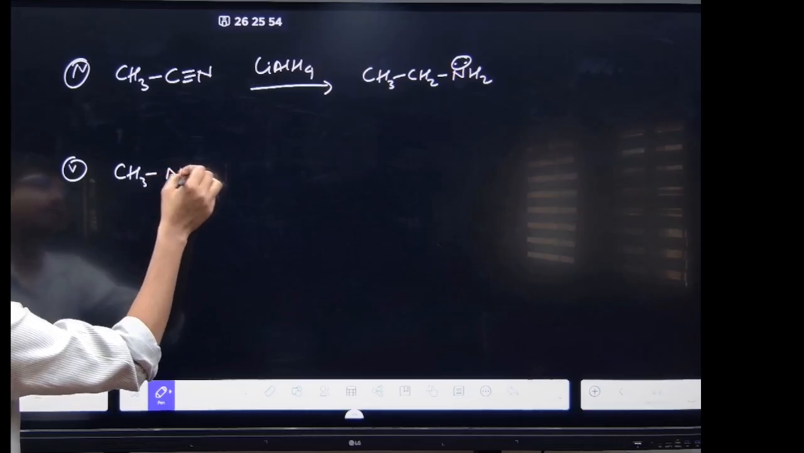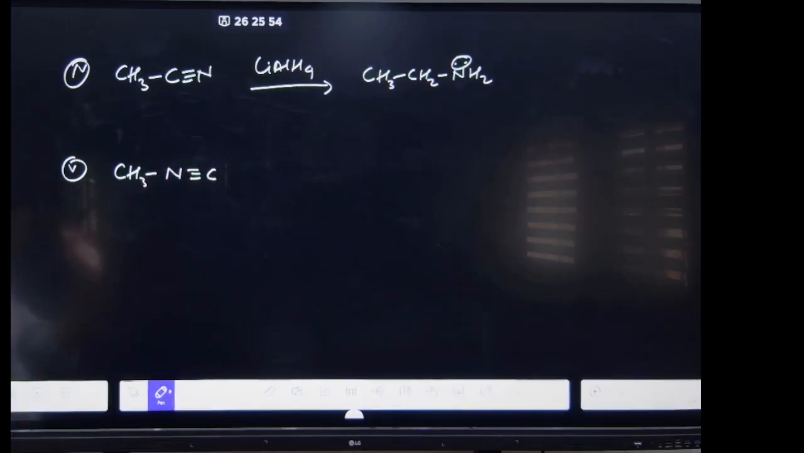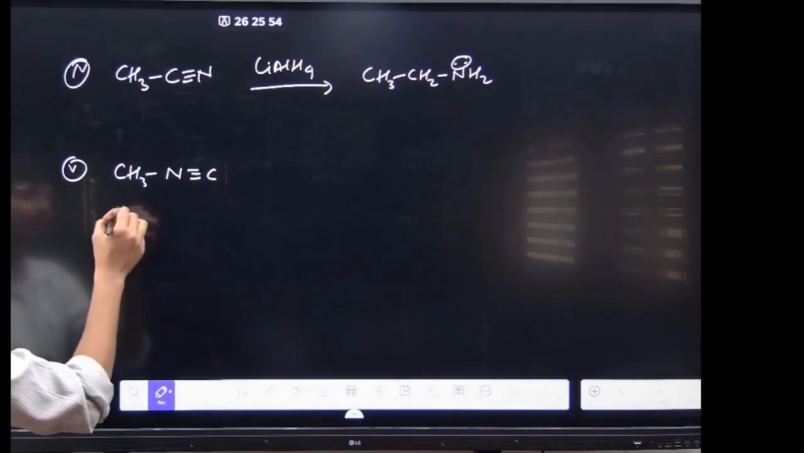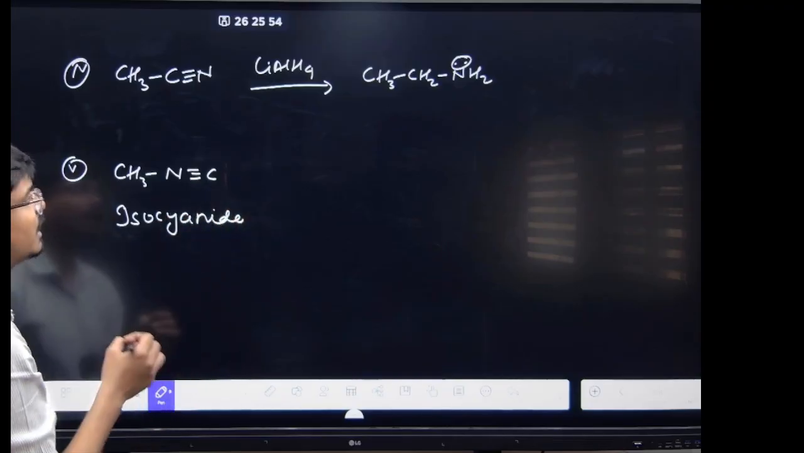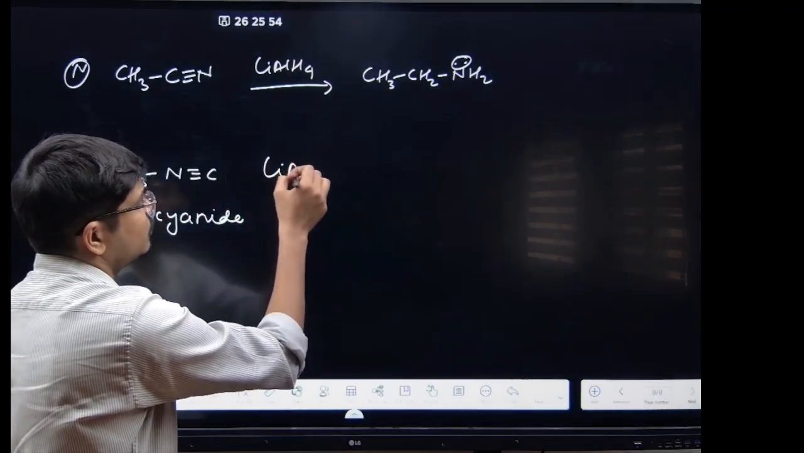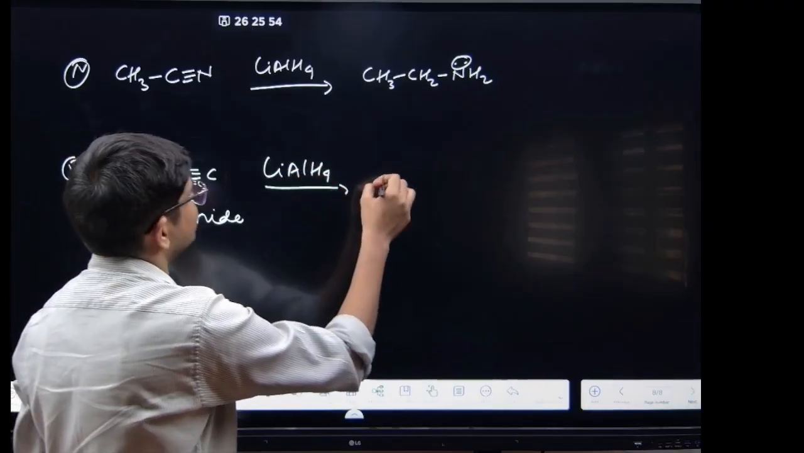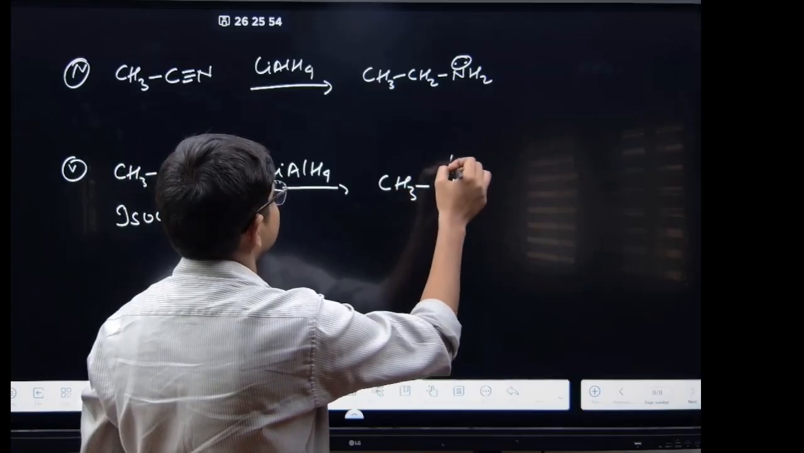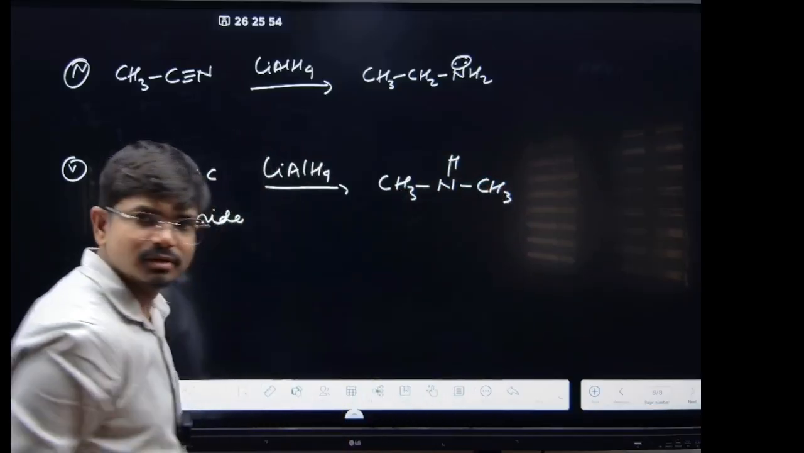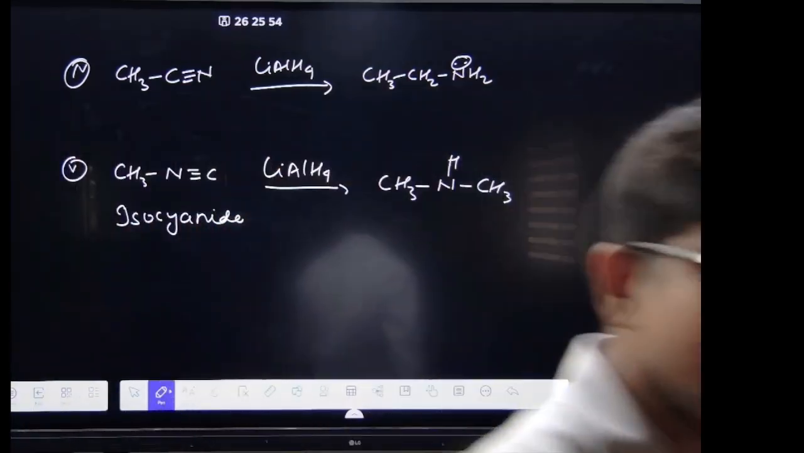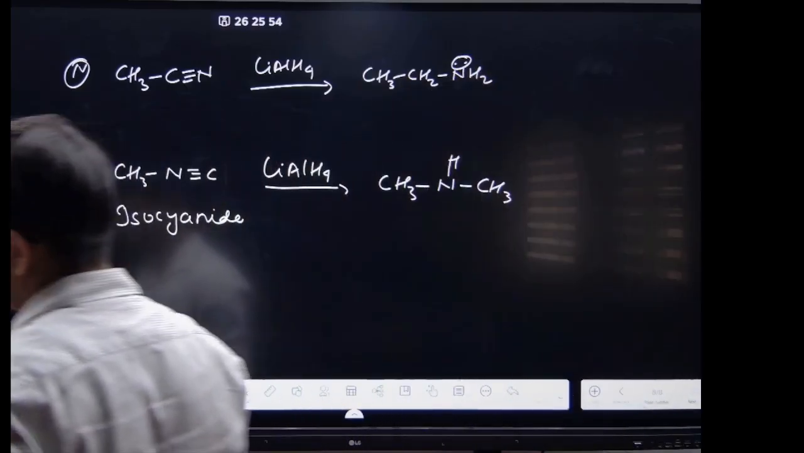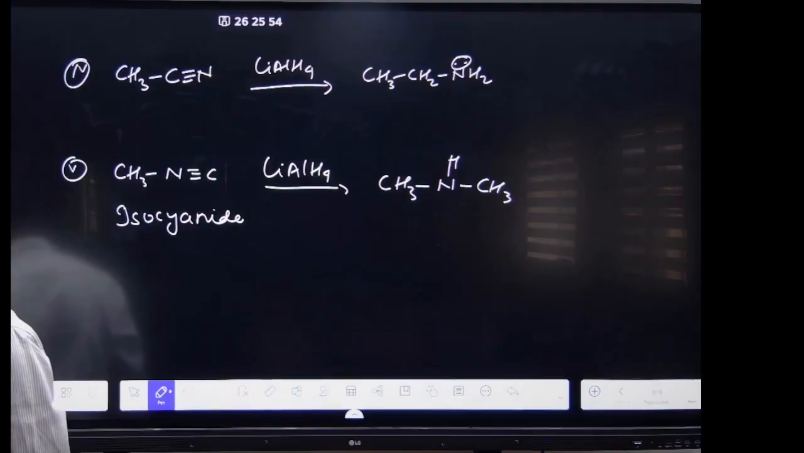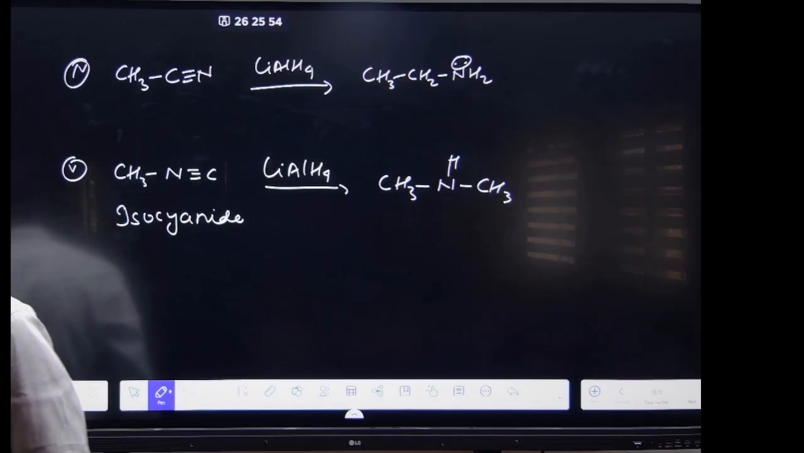CH3 and this one, what is this basically? Isocyanide. This is basically your isocyanide. If you are adding LiAlH4, it will be forming CH3NH and the CH3. What will that give you? 2 degree amines. Remember this thing. ठीक है? आइसोसाइनाइड का रिड्यूशन करोगे तो क्या बनेगा तुम्हारा? This will be forming this. Got it? अब देखो. Now coming to the